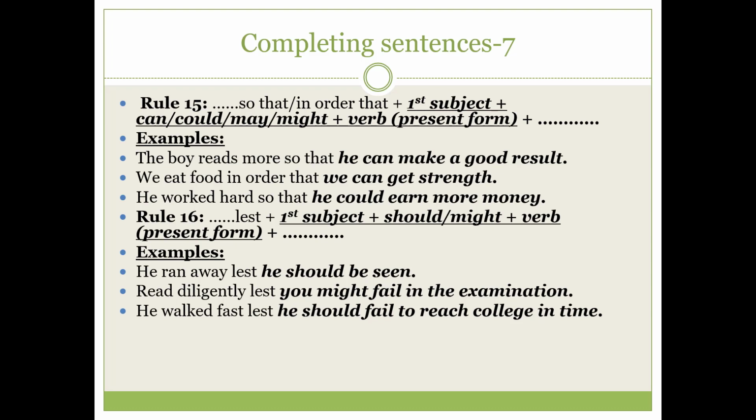Okay, another example, we eat food in order that we can get strength. Same thing. Before in order that we have used present indefinite tense, and after in order that we have used can. Can get strength. And remember one thing, that so that and in order that, they have almost the same meaning. Third example, he worked hard so that he could earn more money. So before so that we have found worked, past indefinite tense. After so that you have used could. So after can or could, after may or might, we have to use the present form of the verb. Remember this thing.